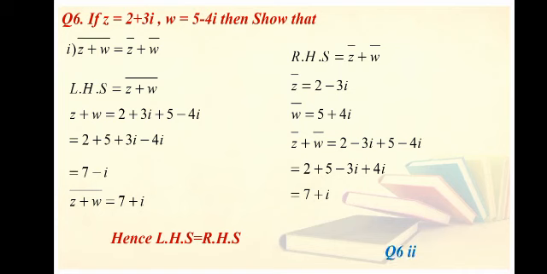You will do question number 6, second part yourself, that is z minus w whole naught equals z naught minus w naught. Instead of positive sign, now you will replace negative sign.